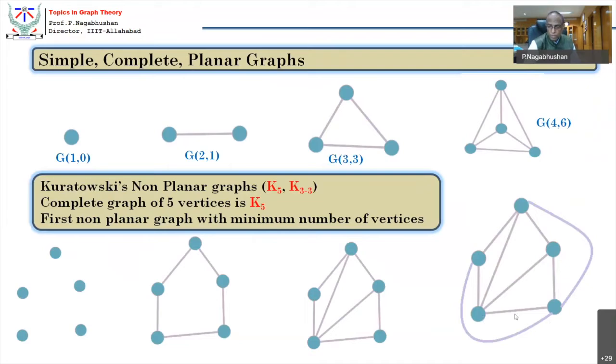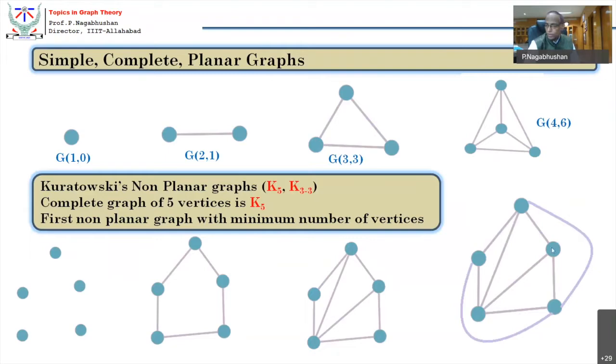So till now it is a planar representation. This is full, and this is also full. Incidentally, this is also full. What is not full is this vertex and this vertex. Now, if I connect these 2 vertices by one edge, this graph becomes a complete graph. But where to put it? Can I put it inside like this? No, it crosses over this edge. Can I put it outside like this? No, it still crosses over this edge.